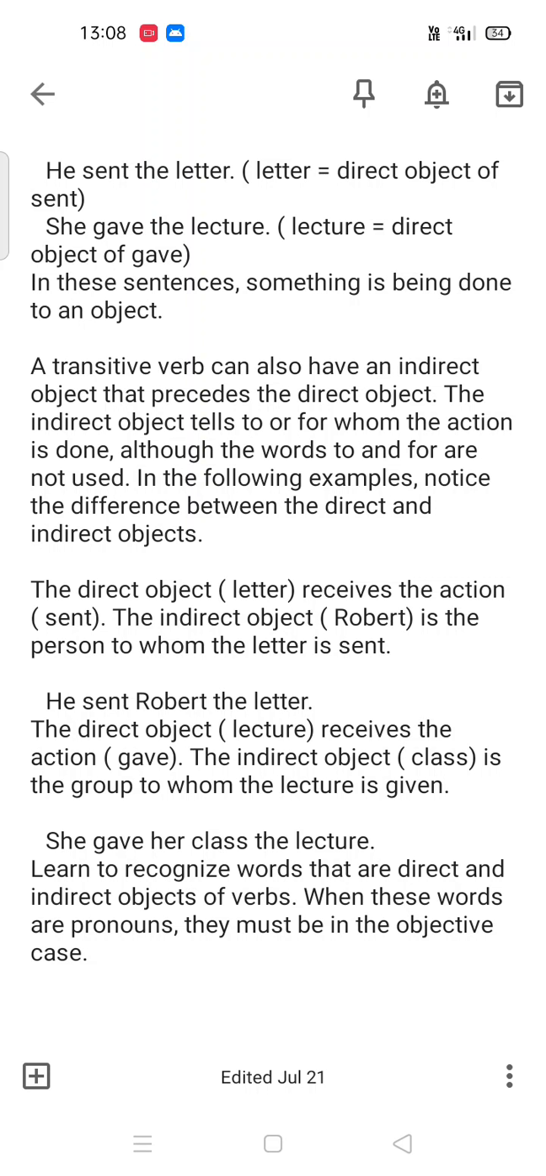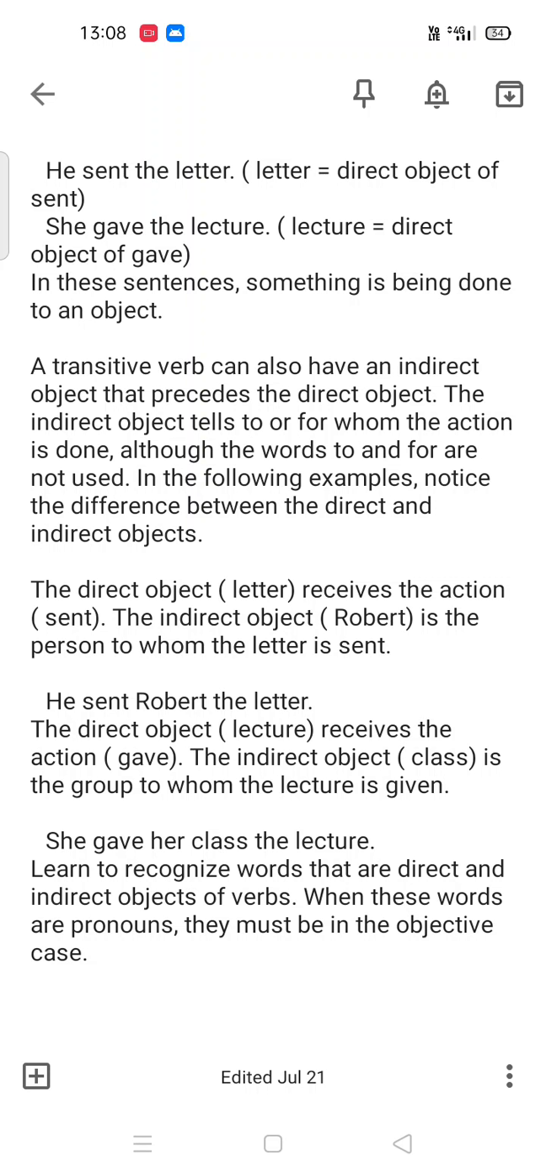Robert is a person to whom the letter is sent. He sent Robert the letter. The direct object lecture receives the action gave. The indirect object class is the group to whom the lecture is given. She gave her class the lecture.